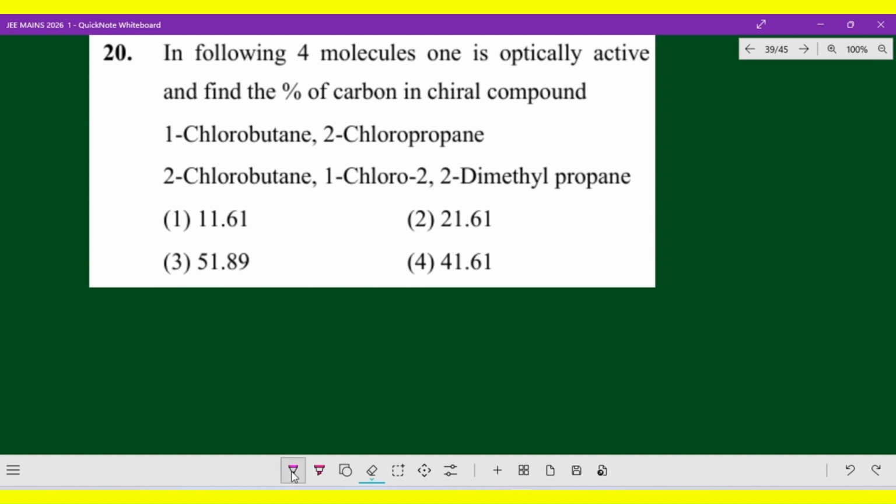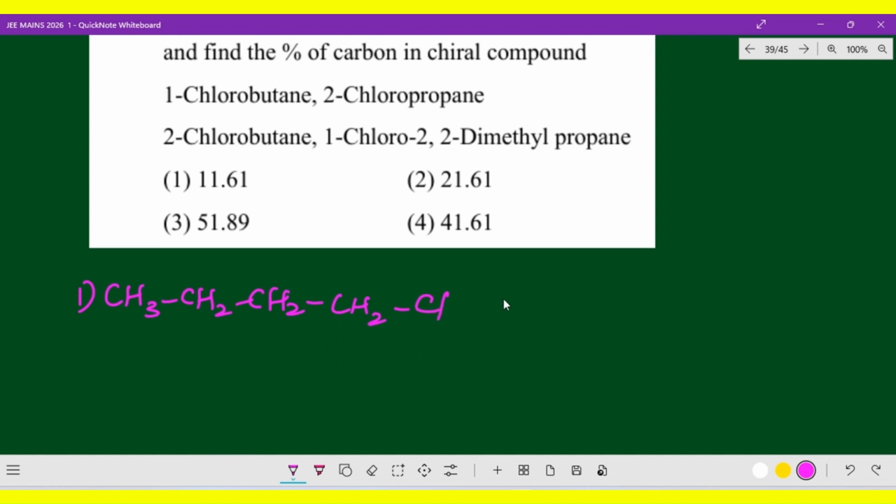The options are 1-chlorobutane, 2-chloropropane, 2-chlorobutane, and 1-chloro-2,2-dimethylpropane. The first one is CH3, CH2, CH2, CH2Cl, 1-chlorobutane. The second one is 2-chloropropane, CH3, CHCl, CH3.